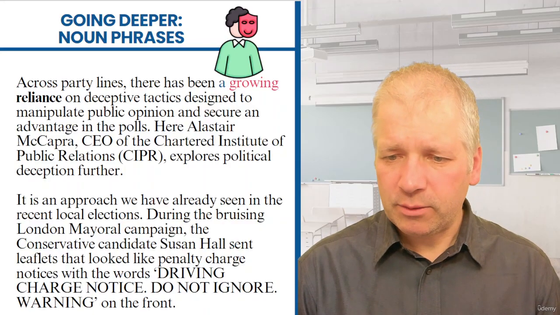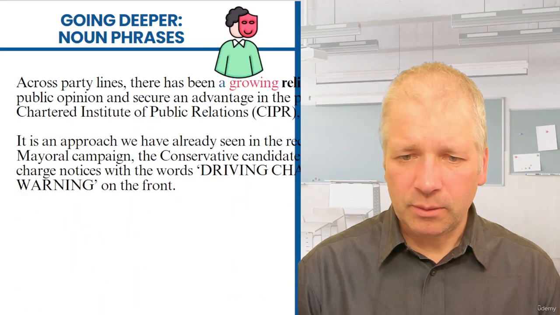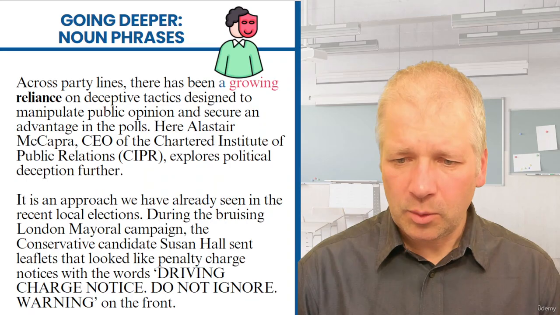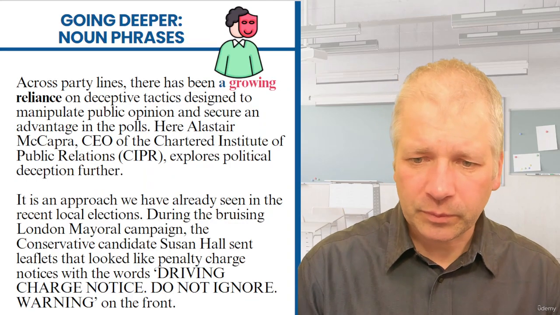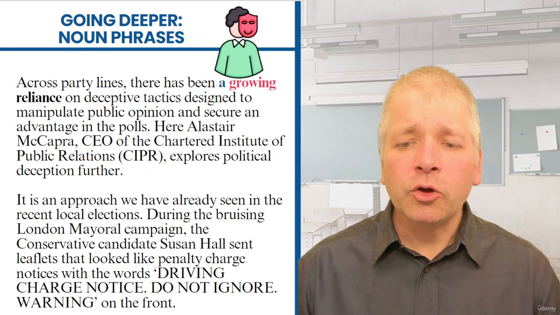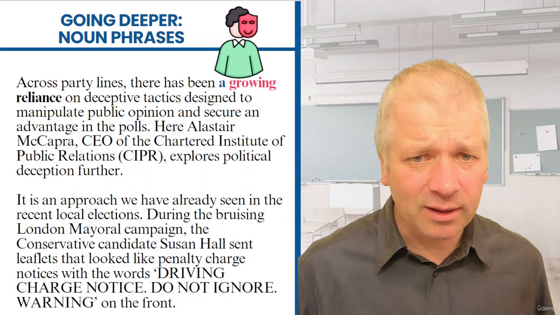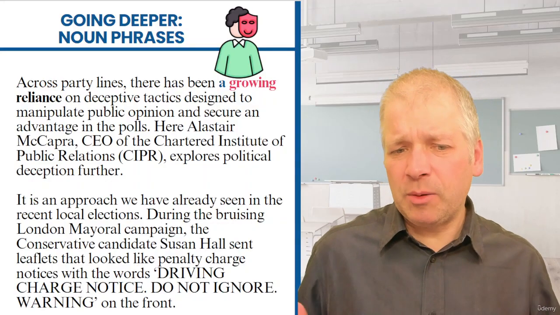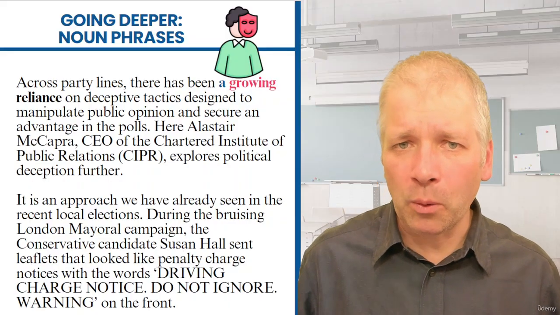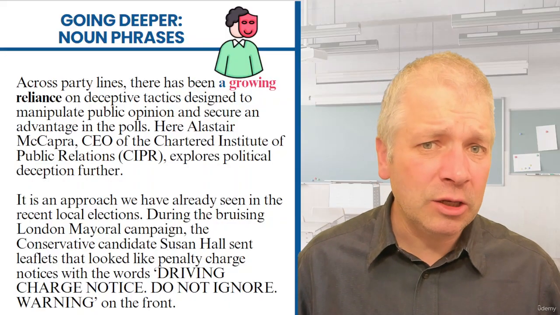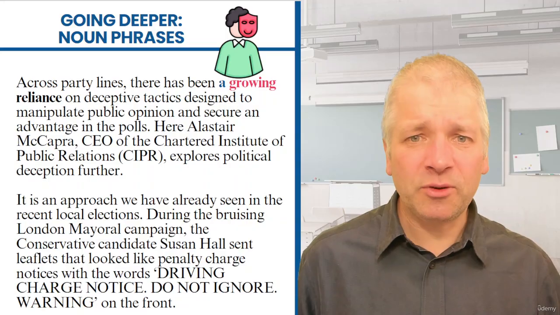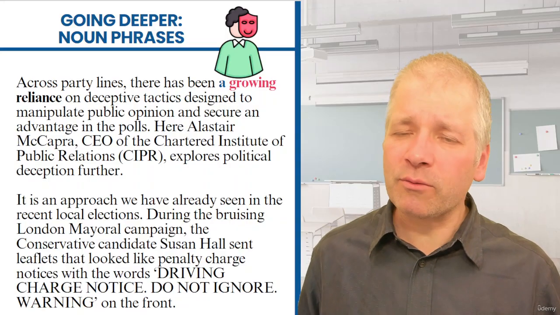To make them stand out, we'll make them bold. So, a growing reliance. Growing is an adjective, but it's actually the participle of the verb grow. Sometimes we can turn the verb into a participle to make it an adjective to describe the noun.